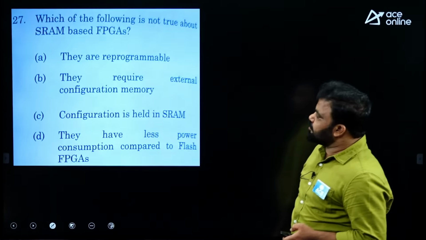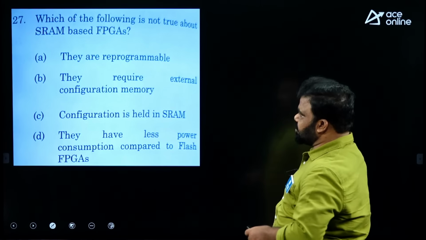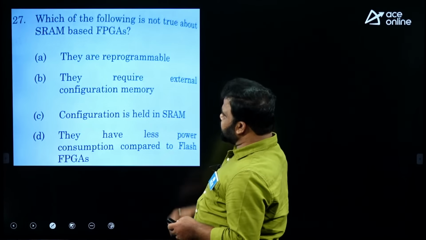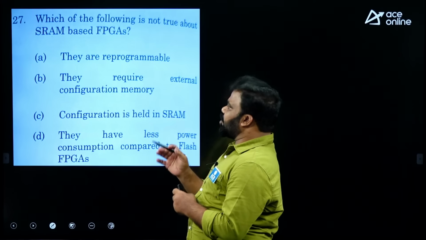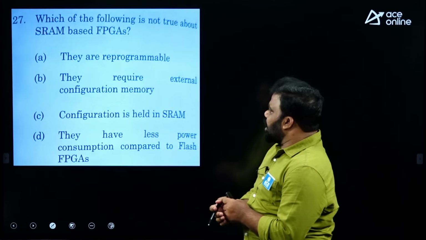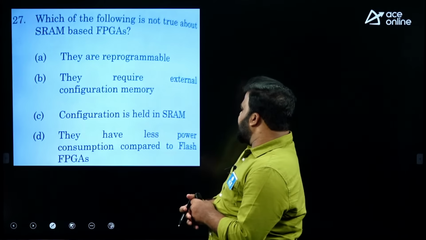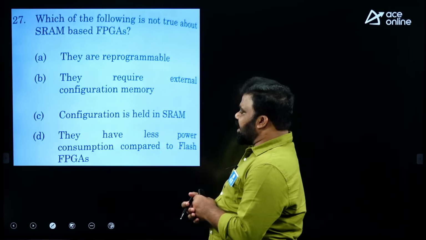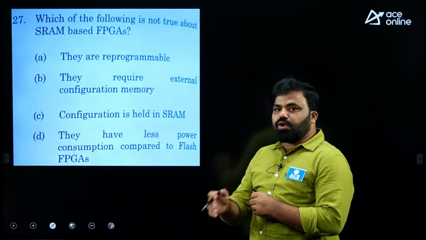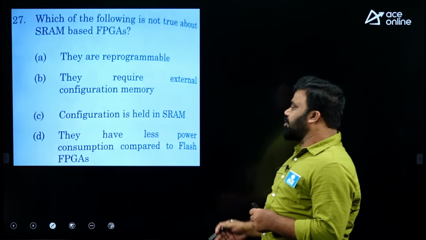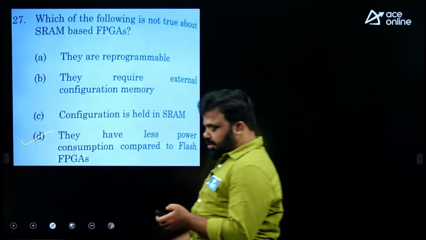Let us see the next question. Which of the following is not true about SRAM based FPGAs? They are reprogrammable. Yes, it is reprogrammable. It is true, not false. They require external configuration memory. Yes, it requires external configuration memory. And configuration is held in SRAM. Yes, it is true. D: they have less power consumption compared to flash FPGAs. No, it is false, because even though the configuration is not changing, it is going to be consuming power. It is consuming more power, so it is wrong. What is asked is what is wrong, so it is option D.